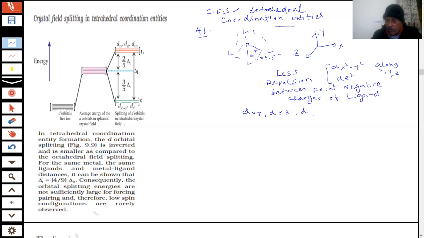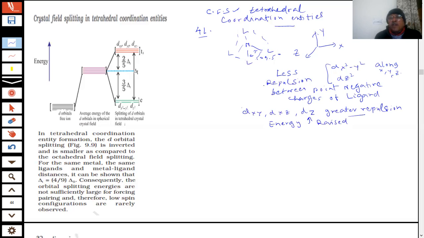They are going to experience greater repulsion. So here is the repulsion which is going to be experienced by these. Therefore, their energy will be raised.